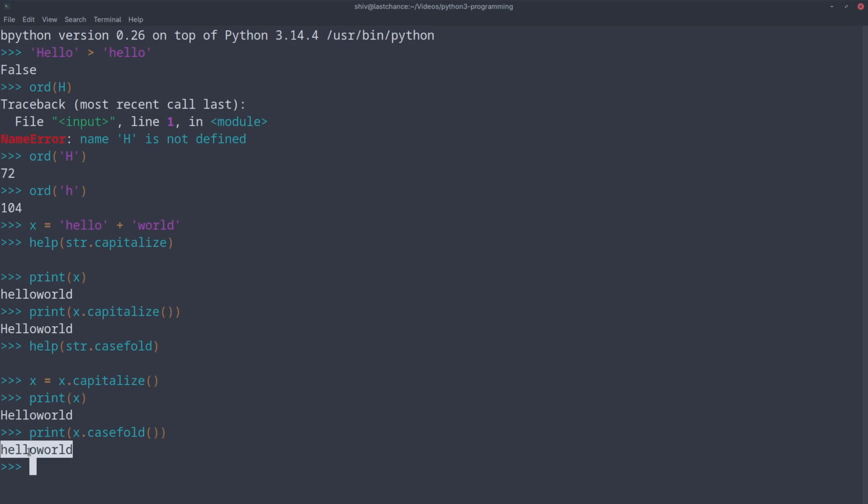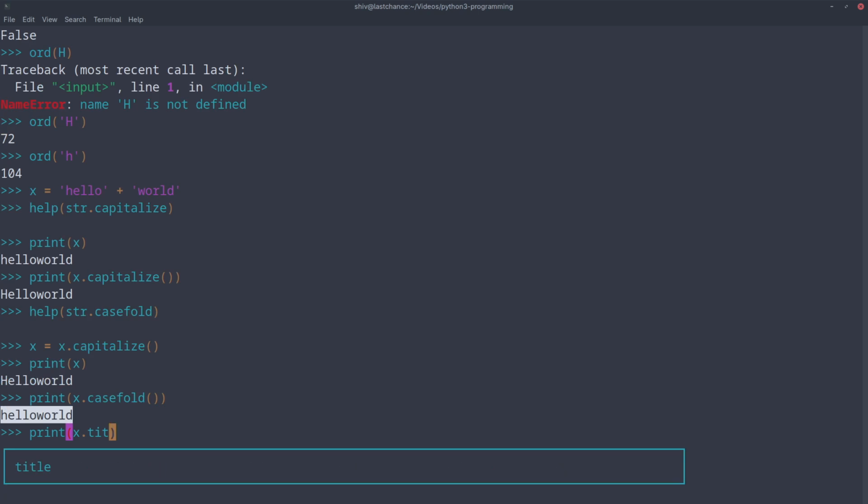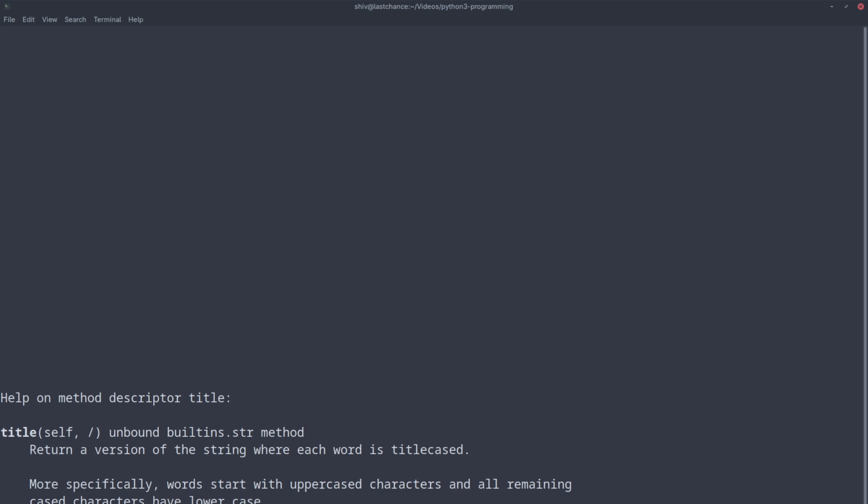Similarly, you can do things like print x dot. Let's see what we want to invoke. Let's invoke title. So this also, it doesn't do much, okay, but we don't know yet. So let's see what it does. So it returns a version of the string where each word is title cased, that is capitalized. There is more description there. More specifically, words start with uppercase characters and all remaining cased characters are lowercase.